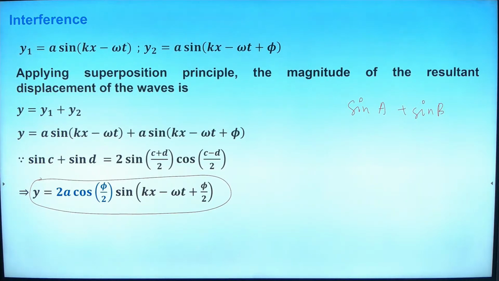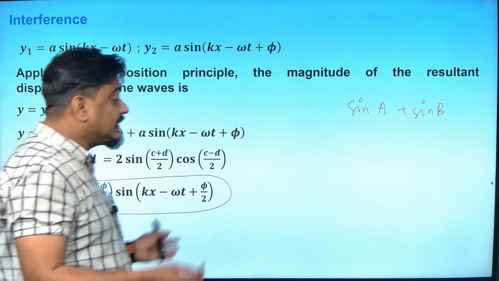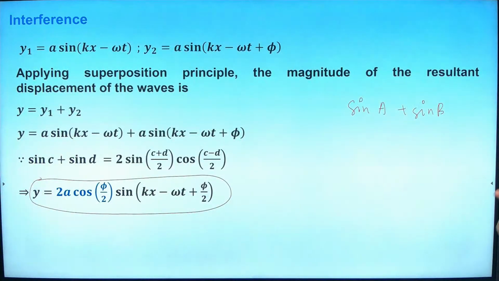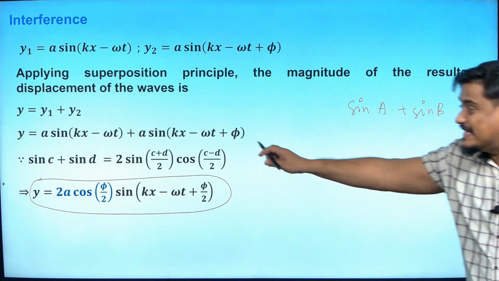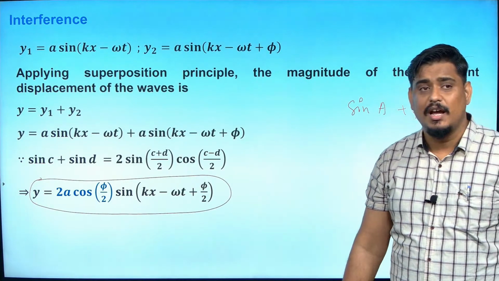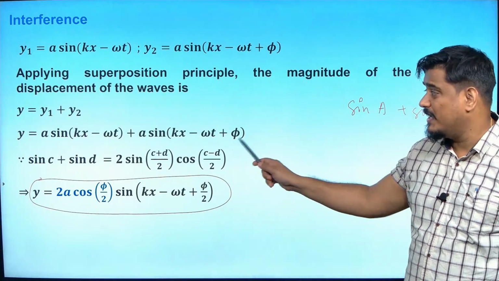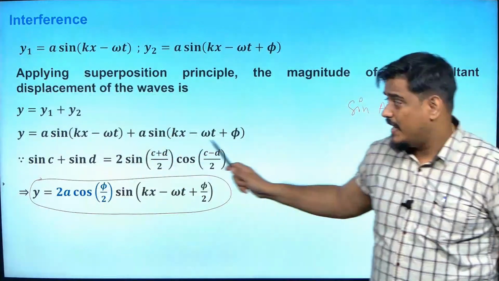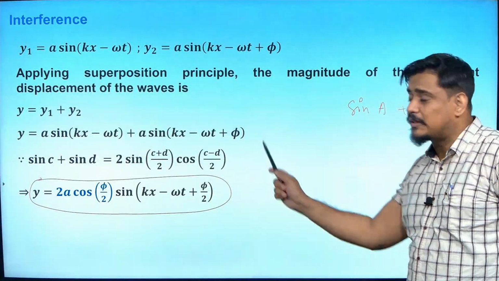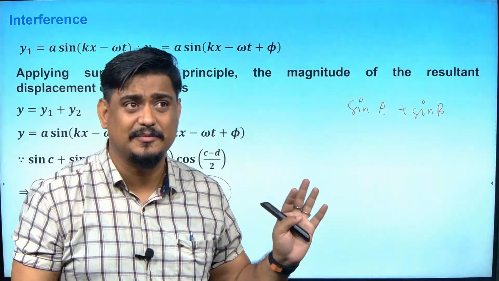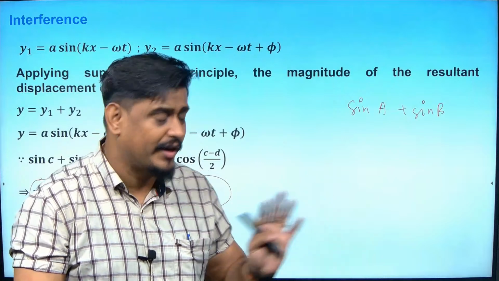This is the expression for the resultant of two waves which are interfering with a phase difference of phi. Why am I saying a phase difference of phi? Are you getting it, Manoranjan? Because one has a phase of kx minus omega t, and the other has a phase of kx minus omega t plus phi. So the difference between their phases was only phi, right, in this case. I hope you are getting my point. Okay. Shall I proceed further?